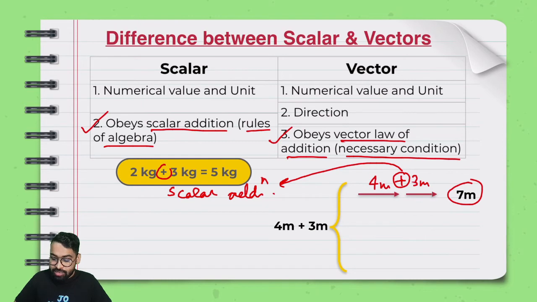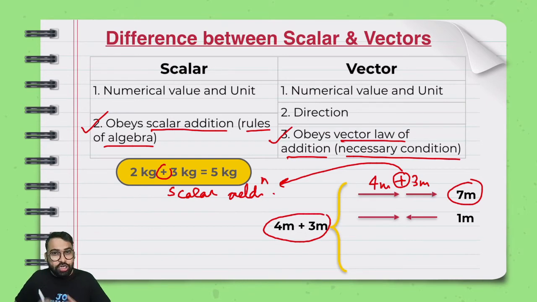But if I ask you to move 4 meter towards right and then 3 meter towards left, what will happen? This time it is 4 meter plus 3 meters, because this is vector addition. So vector addition can give you something as 1 meter. How? Because you are moving 4 in one direction, 3 in the other. So you are effectively cancelling out the 3 meters that you moved towards right, and you are left with a net of 1 meter towards right. This is vector addition. That 4 meter plus 3 meter could give you 7 meter. It can even give you 1 meter.